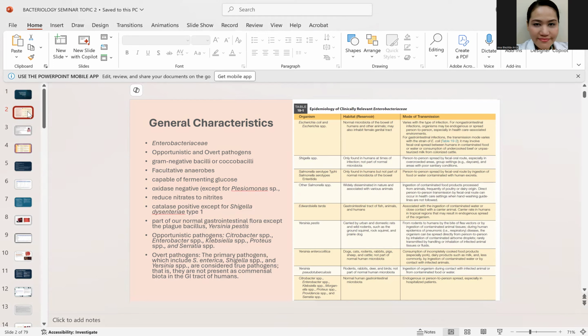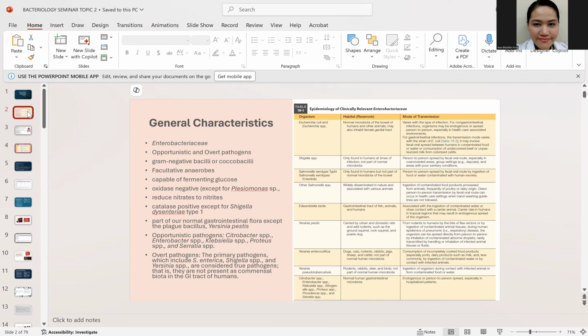Kapag sinabi mo opportunistic, ito yung mga normally found sa environment. However, they can cause infection if the patient is immunocompromised or if the bacteria is able to go to other sides of the body. So most of the opportunistic pathogens, they are part of the gastrointestinal flora. But if they go to other parts of your body, tulad ng blood, or even in your urinary tract, they can cause infection. Yan ang characteristic ng opportunistic pathogen.